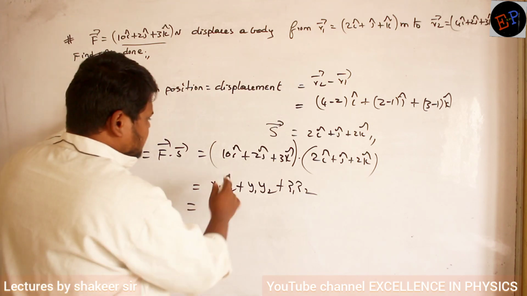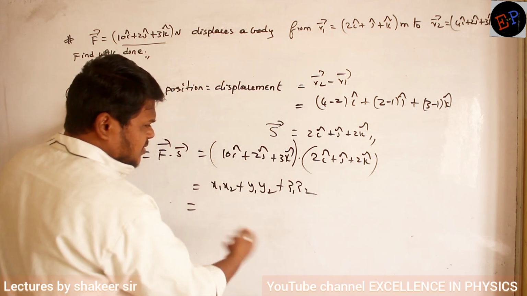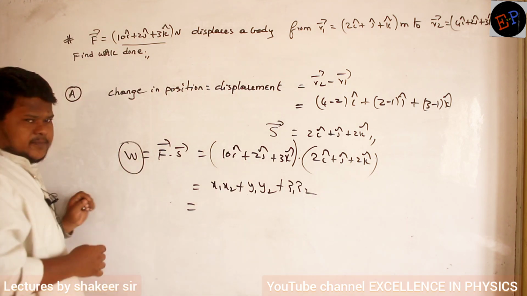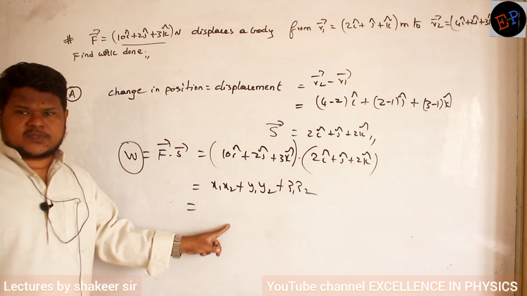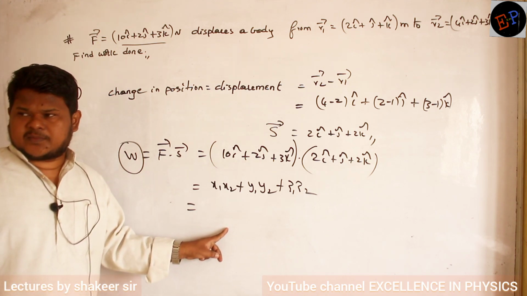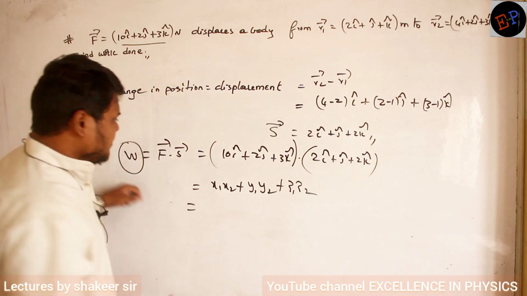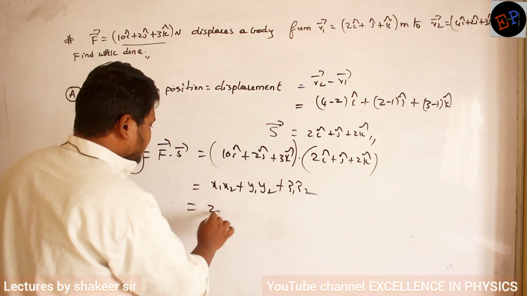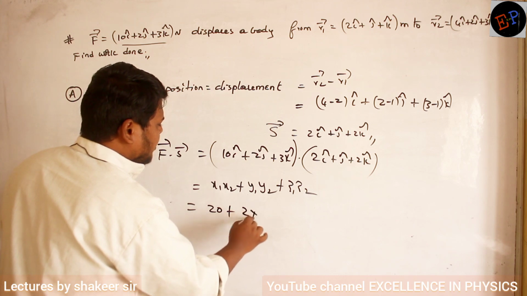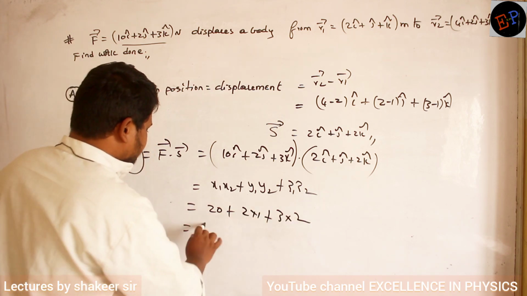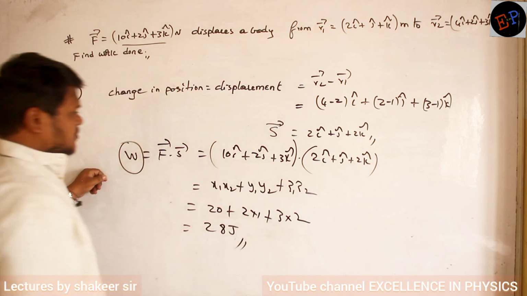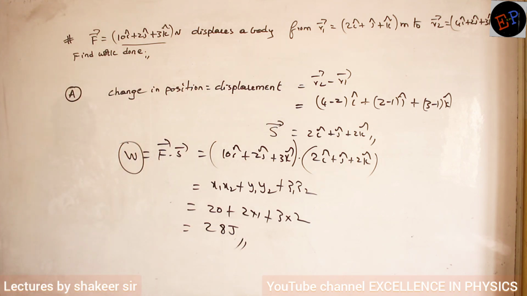Now substitute. So there is no concept of I cap now. You will get magnitudes only. Work done is a scalar quantity, no? Work done is what kind of quantity? Scalar. So you will get the answer only in terms of magnitudes. There is no concept of I cap, j cap and k cap in the final answer. Okay. So 10 into 2, 20, plus 2 into 1 plus 3 into 2. So total how much? 28. So 28 joules of work is done. That's all. That is our answer. Fine. Very simple.